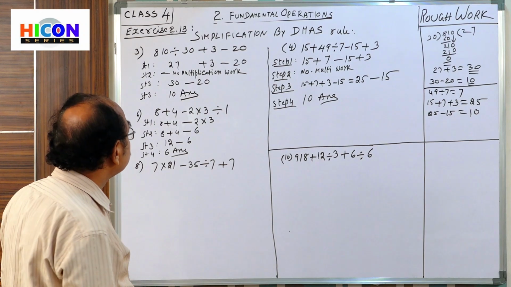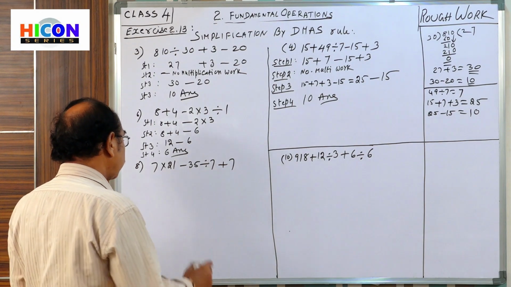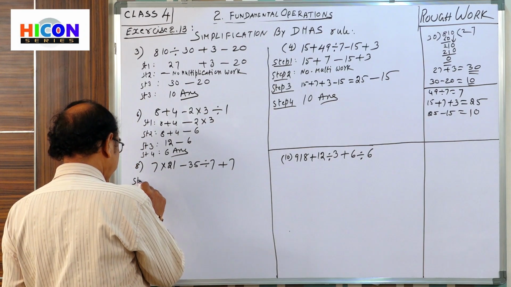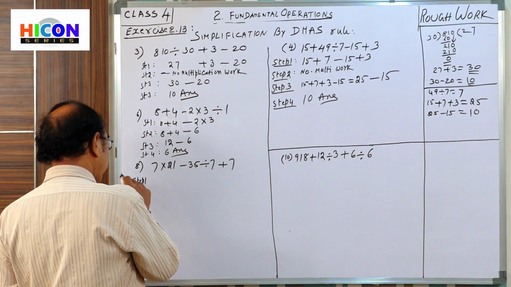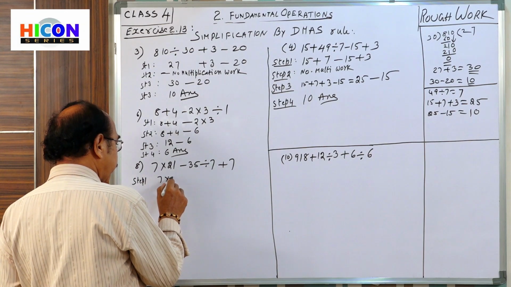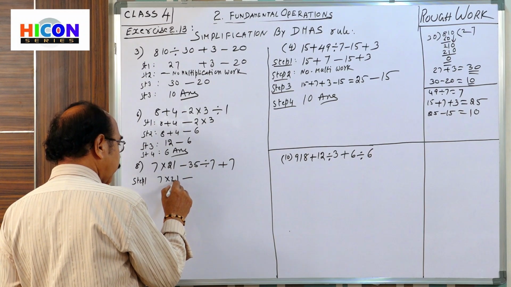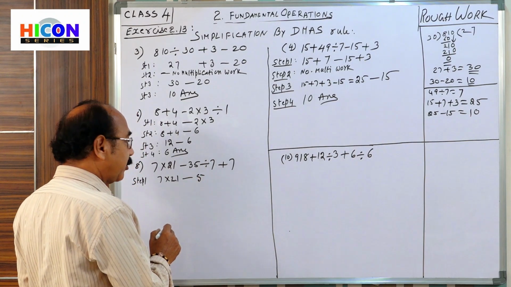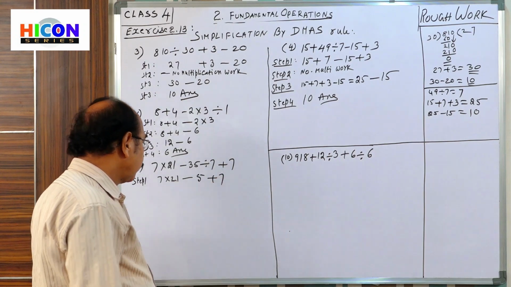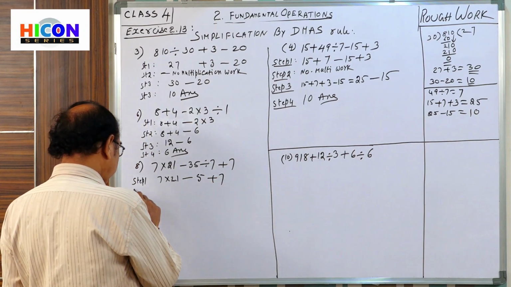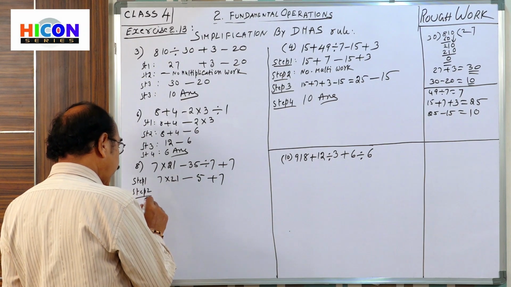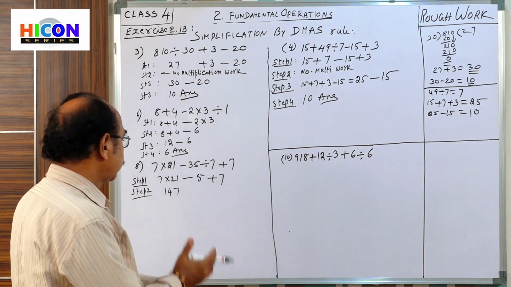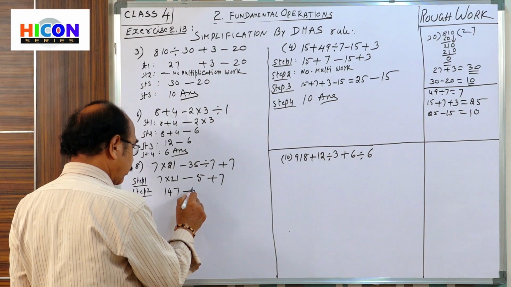Okay, children. Next, come to the 8th question. Step 1, division. 7 into 21 minus 35 divided by 7, how much? 7 fives are 35. Now come to multiplication. Step 2, go for multiplication. 7 into 21. 7 ones are 7, 7 twos are 14, so 147. Minus 5 plus 7.